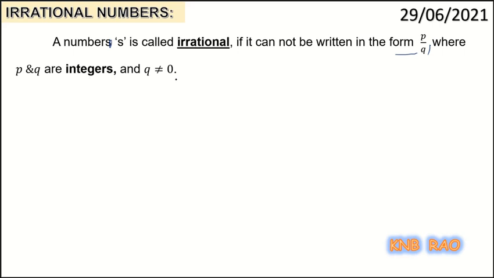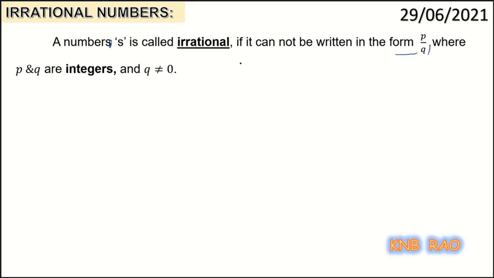That means Q is a non-zero integer. So, if I cannot write a number in the form of P by Q, where P and Q are integers and Q not equal to 0, meaning a number cannot be written in rational form, then it becomes irrational. A number which is not rational is called irrational.